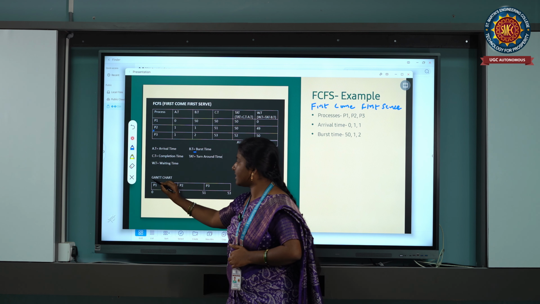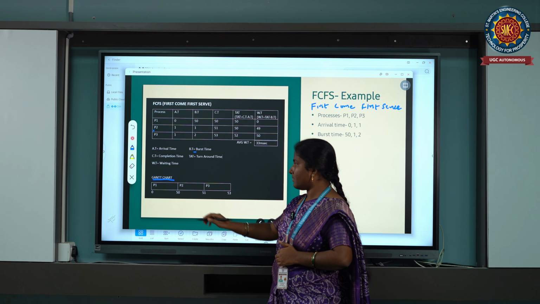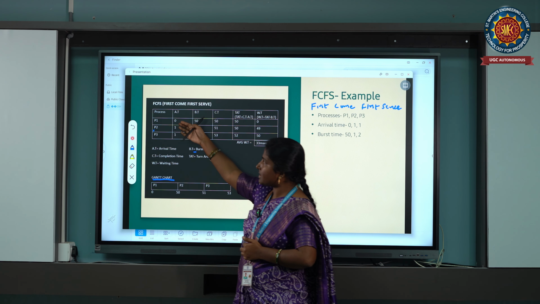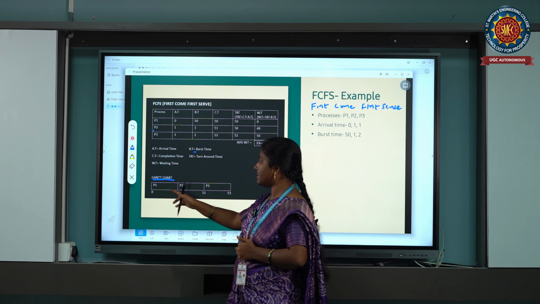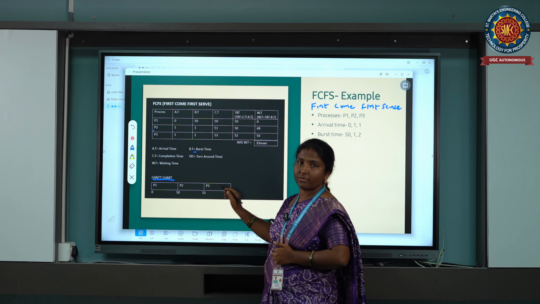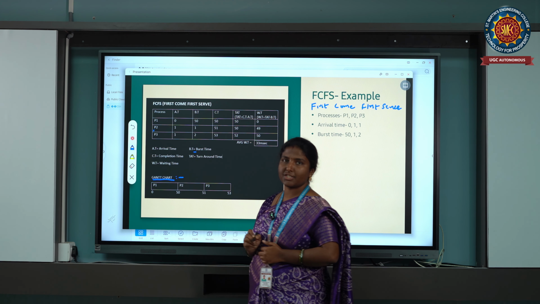And we have to draw the Gantt chart for every scheduling algorithm. So we have to know what this Gantt chart is and what its importance is. It shows the sequence of execution of the processes. What are all the processes we have? How many processes are waiting in the ready queue? And what is the sequence of all these processes? How they are executed is explained by this Gantt chart.